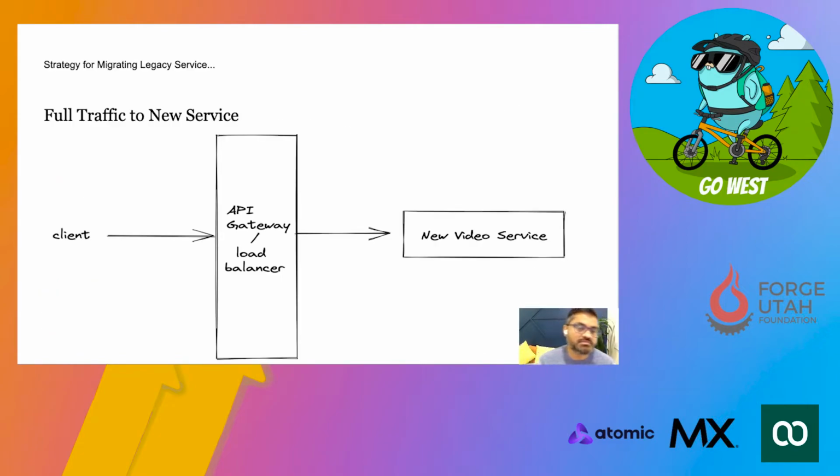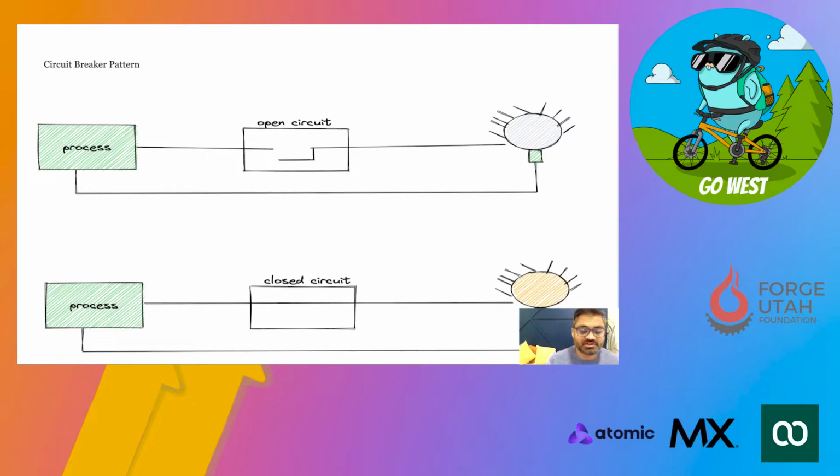The next pattern we realized as part of this whole strategy was the circuit breaker pattern. As you know, the circuit breaker pattern is a very common pattern in microservices. Basically, this pattern helps you build a fault tolerant or resilient system that can survive gracefully when your key services are unavailable or failing.